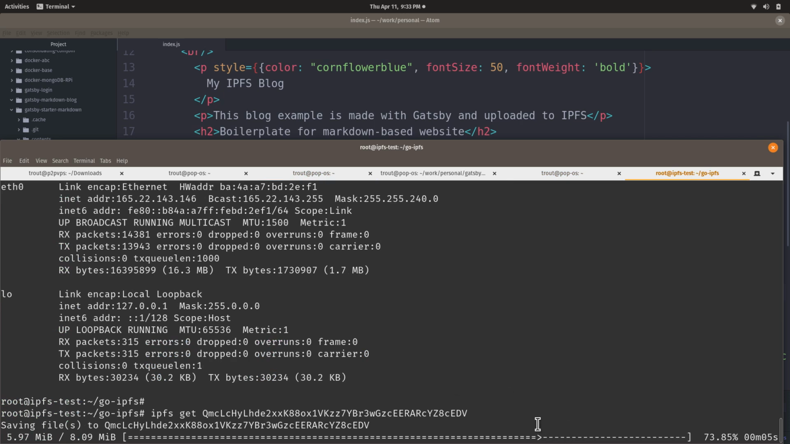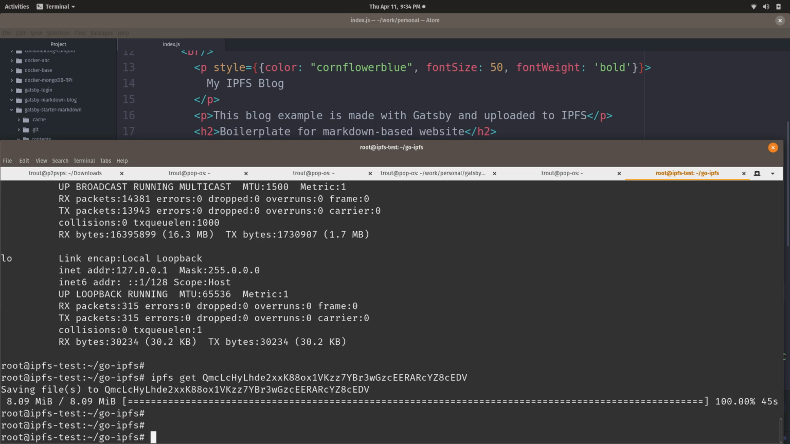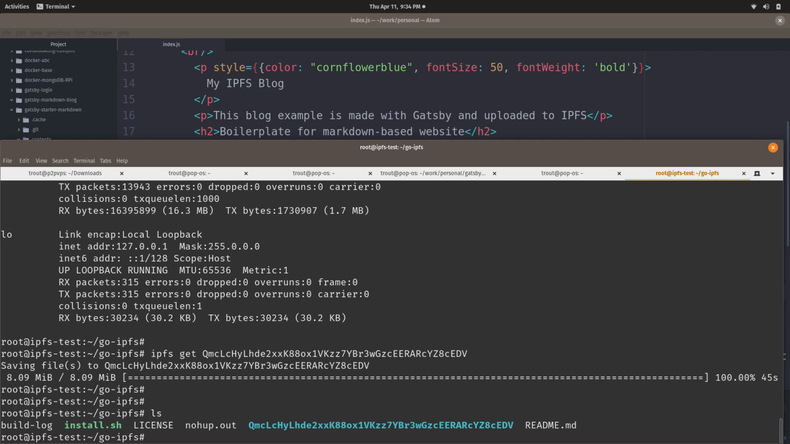So my laptop's currently uploading it. Almost done. Come on. There we go. Okay, and then you can see this directory, this Qm blah blah blah directory. So now the cloud server has the directory, and I'm going to run one more command,